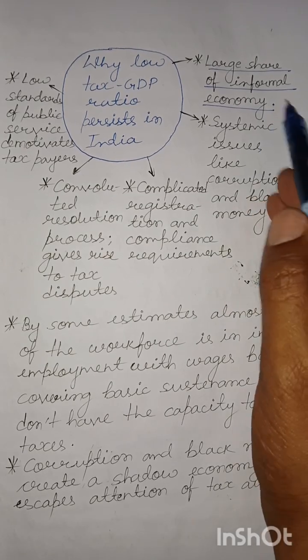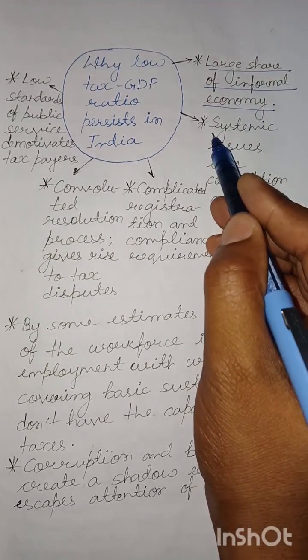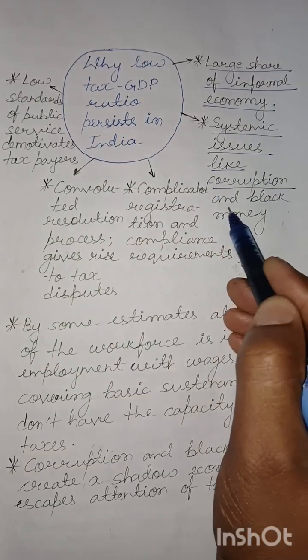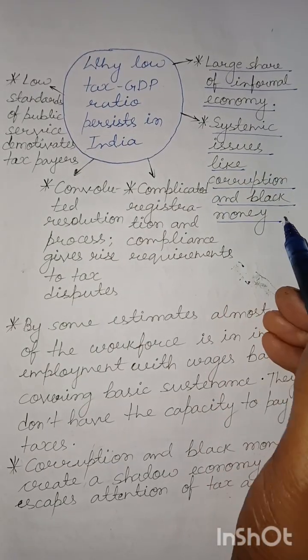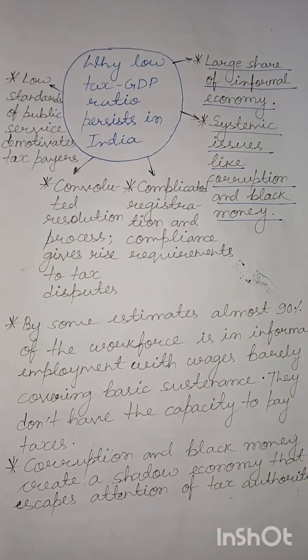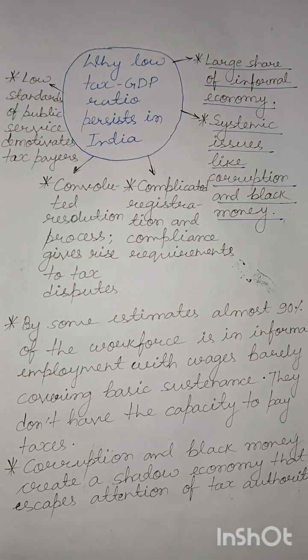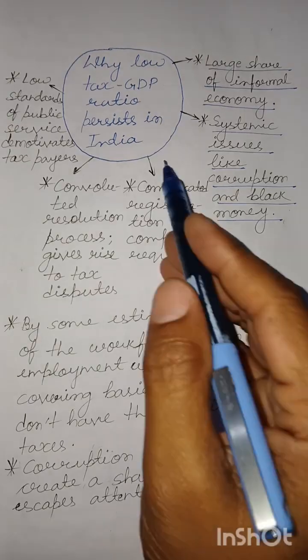They do not even come into the tax bracket. Then come systemic issues like corruption and black money. Due to corruption and black money, a very large proportion of the economy is considered shadow economy that escapes taxation. Actually, it cannot be taxed in the first instance.